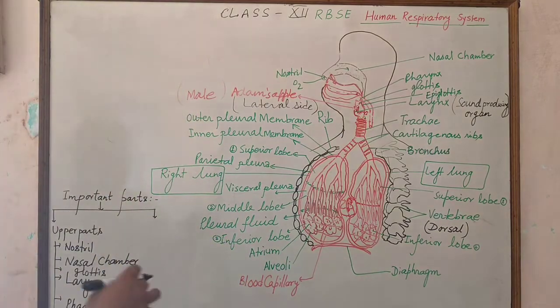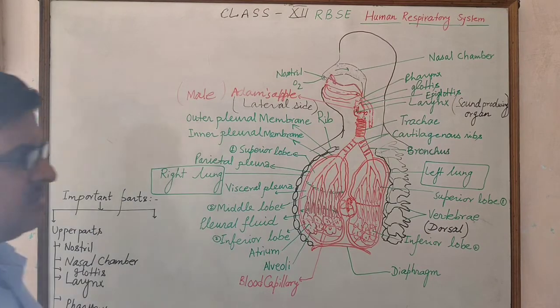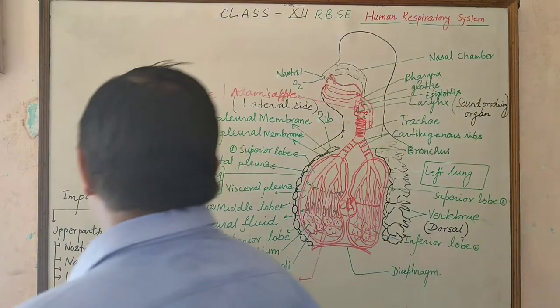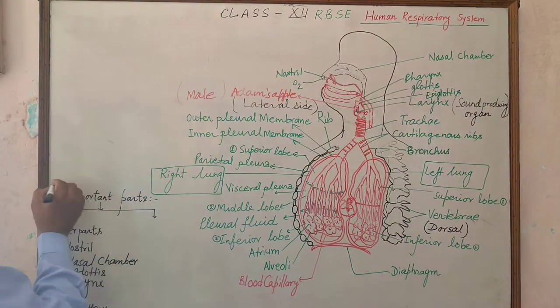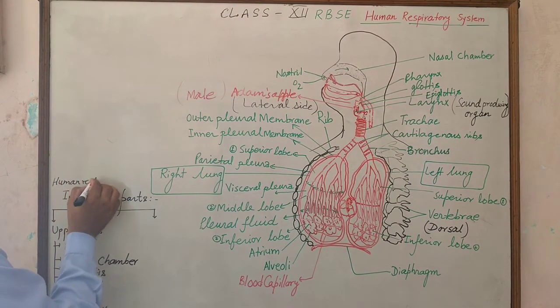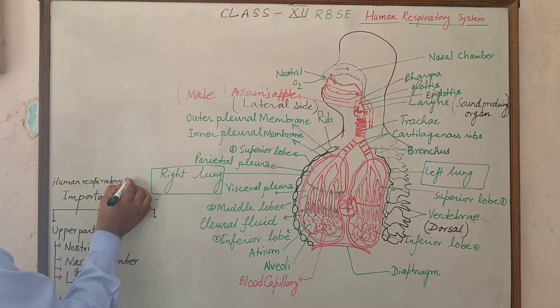Glottis is covered by the epiglottis. So epiglottis, a type of lid, is also part of the upper part of the human respiratory system. Human respiratory system has important parts here.